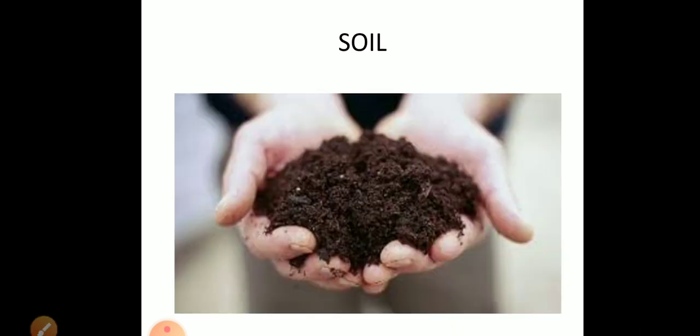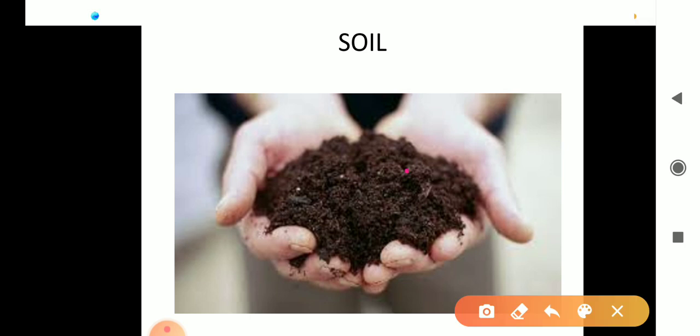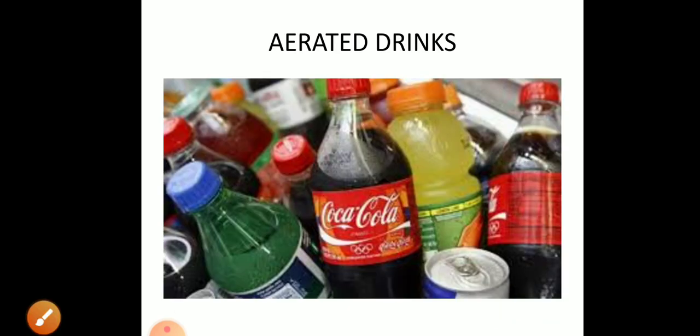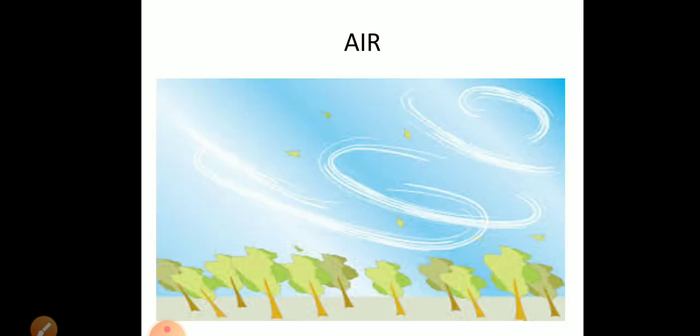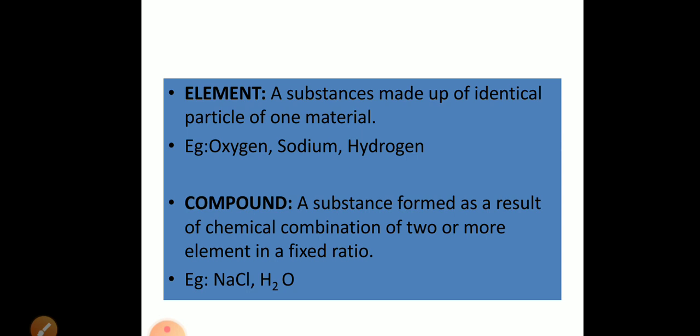Now you can see the first, soil, I told you. What can it contain? It will contain pebbles, water, air, and humus, that is the remains of plants and animals. Then aerated drinks, like Sprite, Coca-Cola, different types of aerated drinks are there. It is a mixture of water, then flavor, color, and sugar will also be there, and carbon dioxide. Air is a mixture of so many gases, I told you.